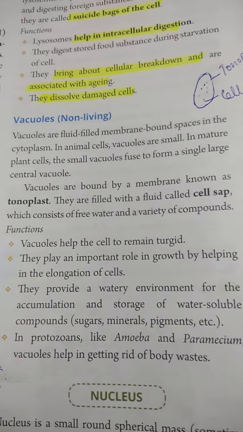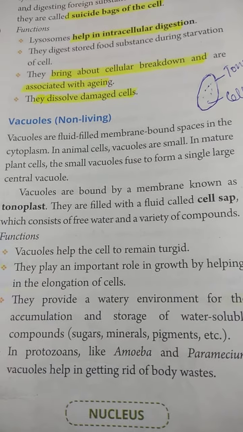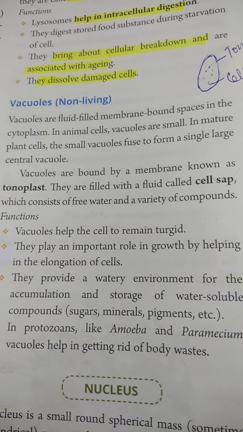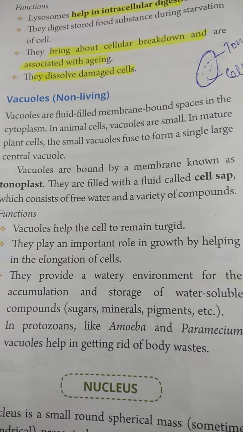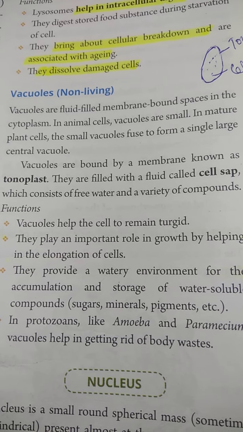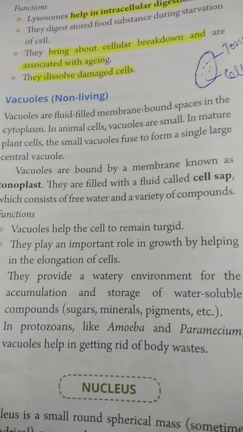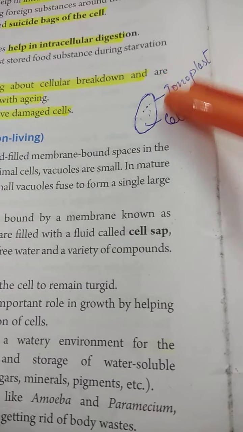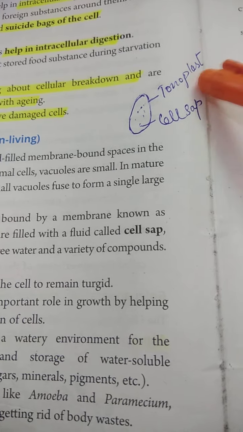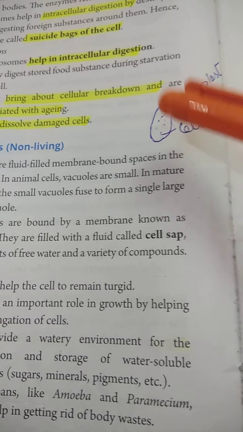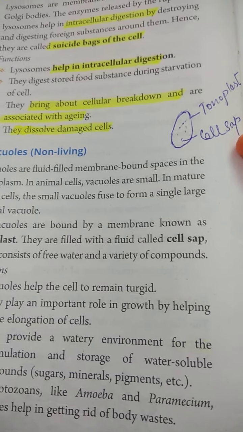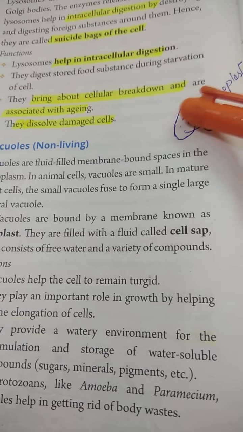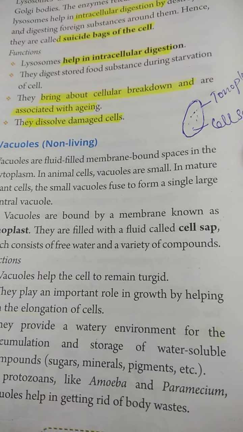Now another cell organelle is vacuole, and vacuole actually maintains the shape of the cell, and it is a single membranous cell organelle. Its single membrane is known as tonoplast. Like here, it's a vacuole, and the membrane of the vacuole is tonoplast, and the liquid which is inside the vacuole is called cell sap. Cell sap is actually a solution of water and minerals. Here the solution of water and minerals present is called cell sap.